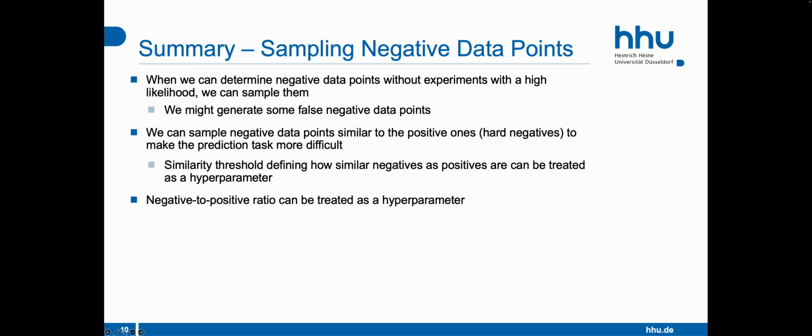And finally, we can decide how many negative data points we want to generate. We could, for example, treat the positive to negative ratio as a hyperparameter if we have a validation data set with experimentally validated positive and negative data points, where we can evaluate the effect of this ratio on real-world experimentally validated data.